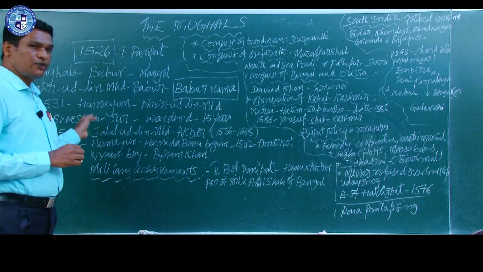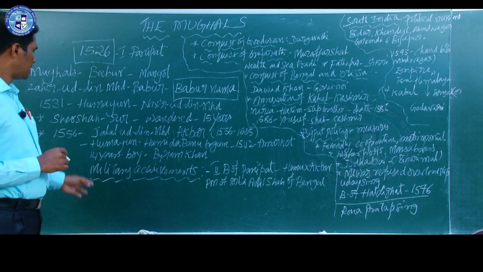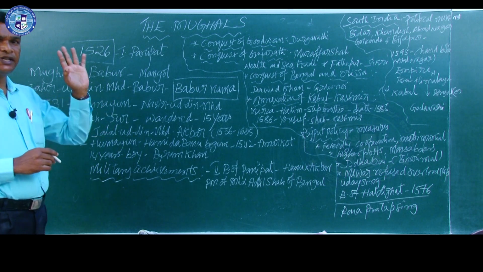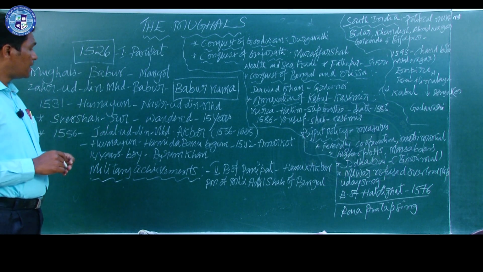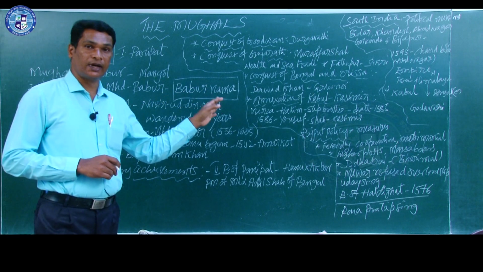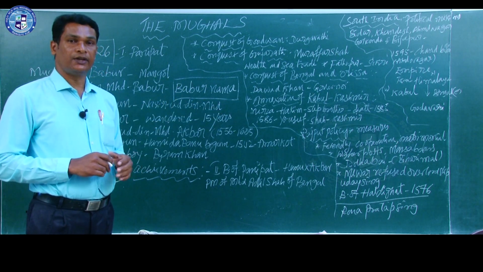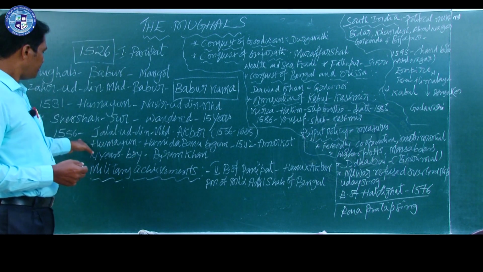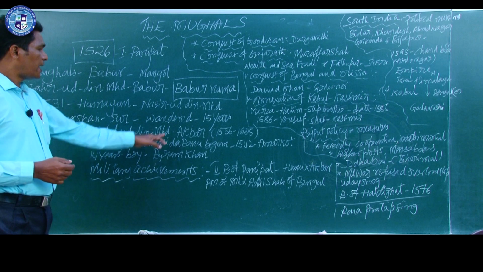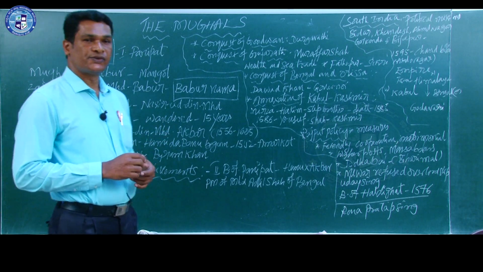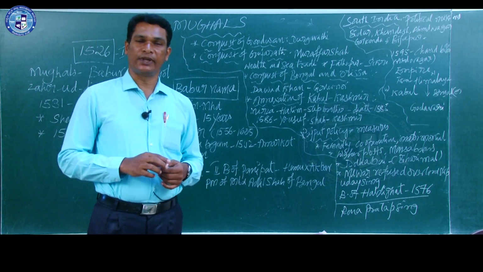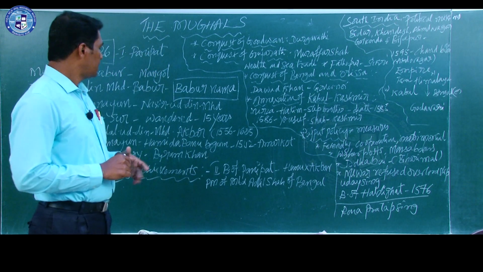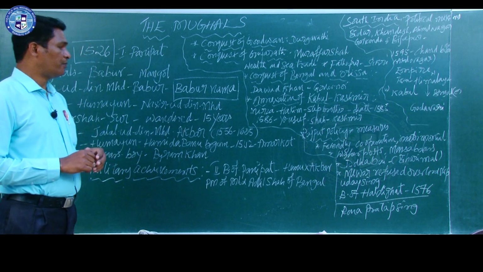Meanwhile, he took shelter under the Rajputs, and anyhow he managed for 15 years without power, and after 15 years once again he regained his throne at Delhi. So, meanwhile when he was wandering without power, during that time Akbar was born at Amarkot, to Hamida Banu Begum.